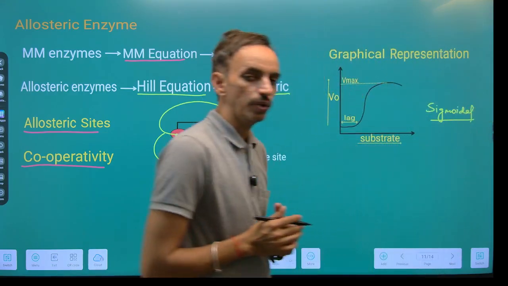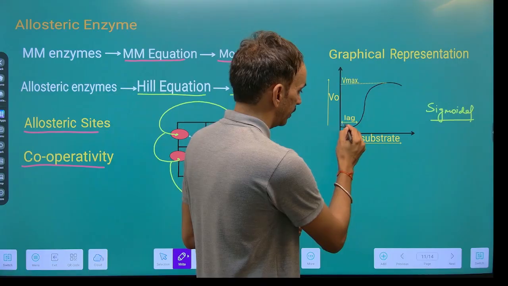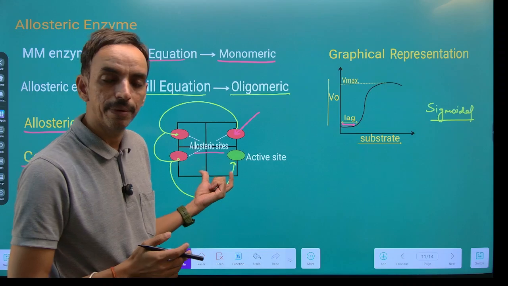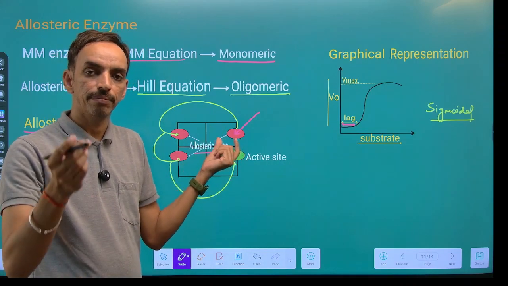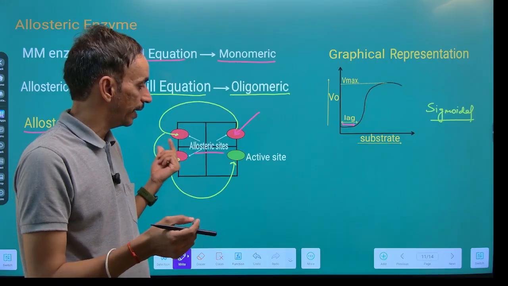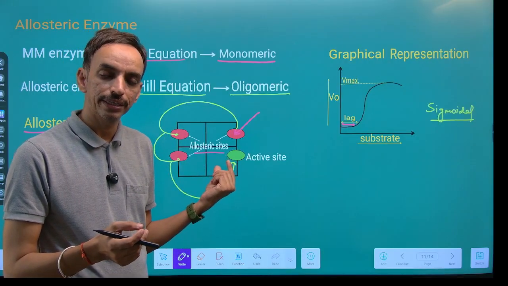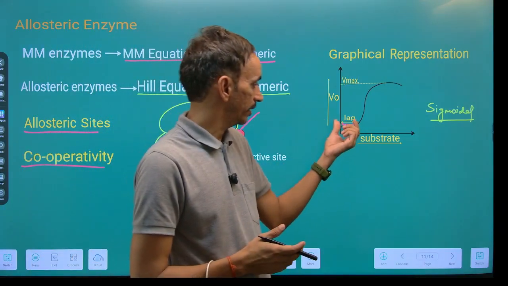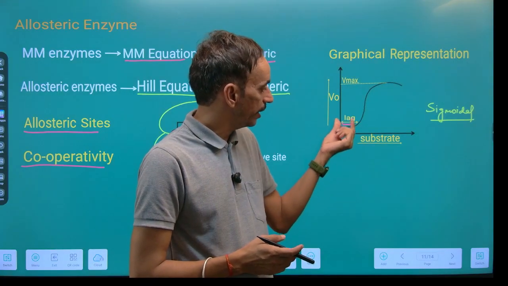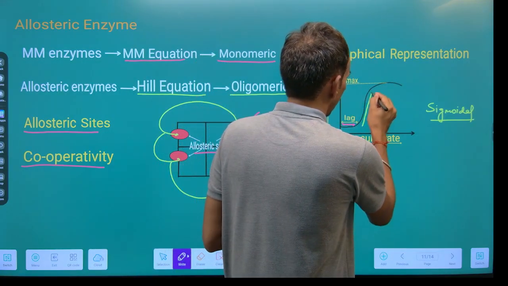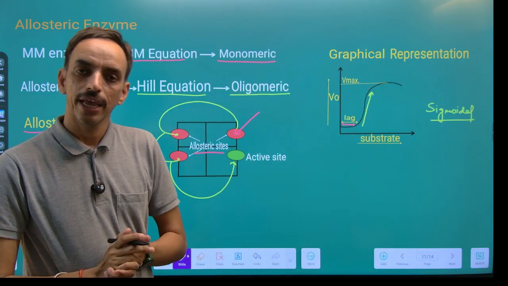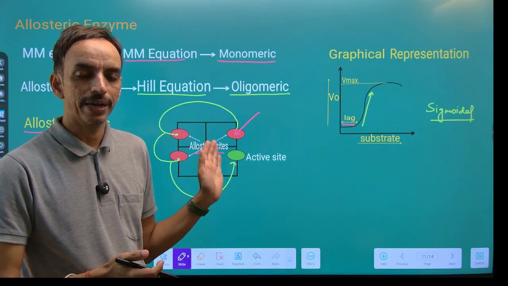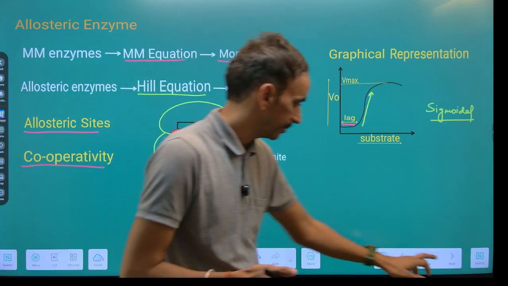बात करें इसकी, तो यहाँ पे एक लैग फेज देखने को मिलती है in this graph. Why is this lag phase there? Because जैसा कि अपने यहां पे बात की कि एक सबस्ट्रेट की बाइंड होने की देर है, it will trigger the binding of substrate to all the substrate binding sites. तो जब तक एक सबस्ट्रेट रेगुलेटरी साइट को रिकॉग्नाइज नहीं करता है, then till then there is a lag phase, और after the binding of one substrate we can observe a rapid increase in the enzymatic activity. So that's why there is a lag phase. This is the major difference between the Michaelis-Menten and the allosteric enzymes.